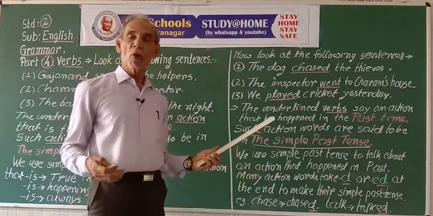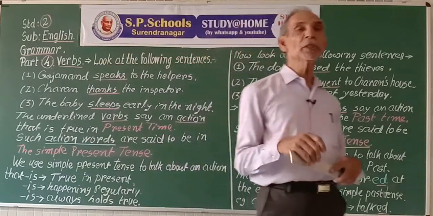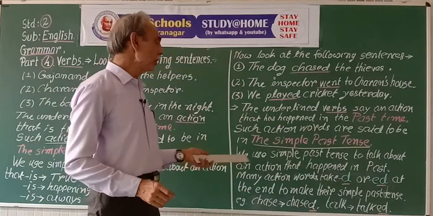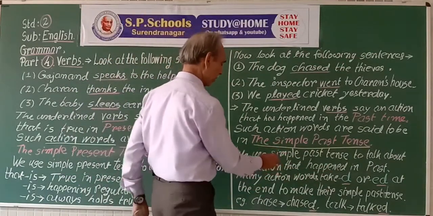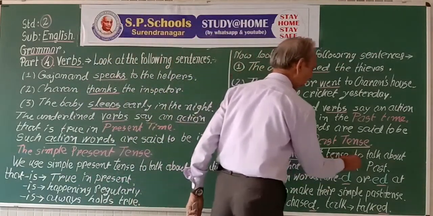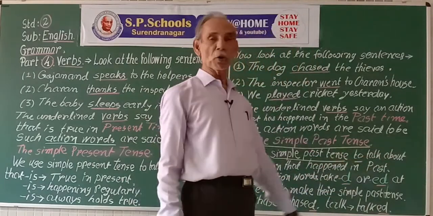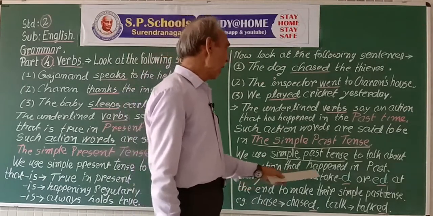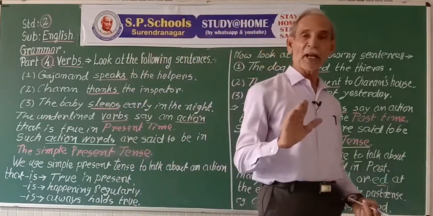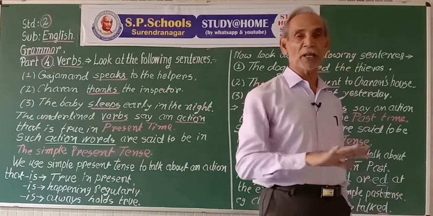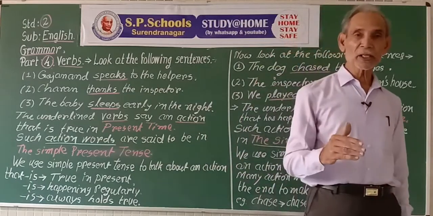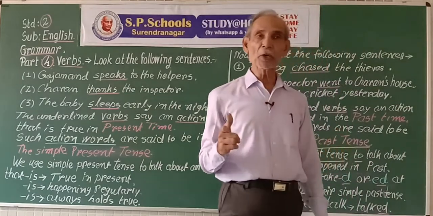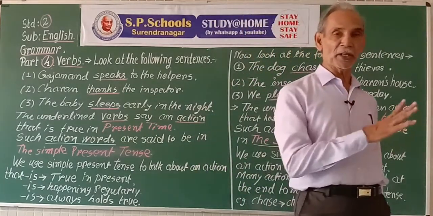Now, when do we use simple past tense? We use simple past tense to talk about an action that happened in the past, the action that is completed in the past. To express or to say about such an action, we use simple past tense.